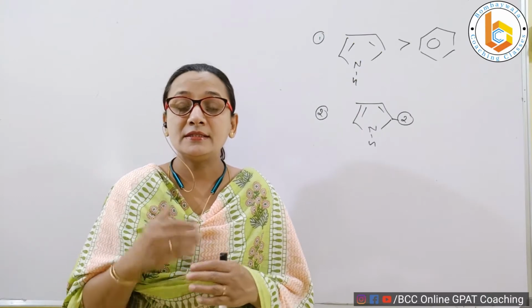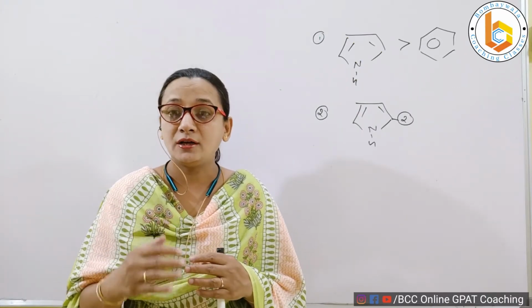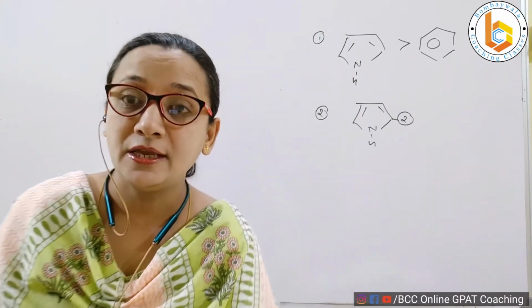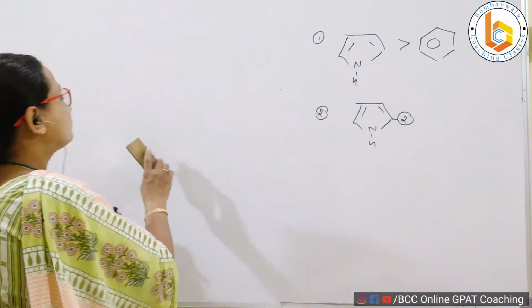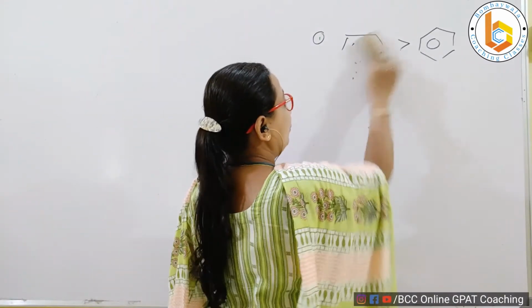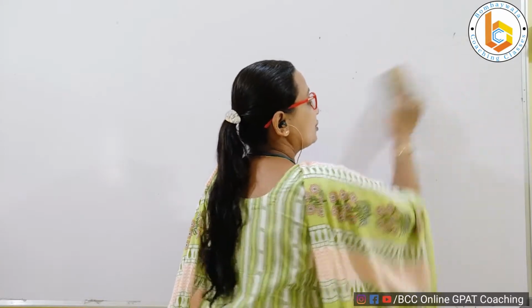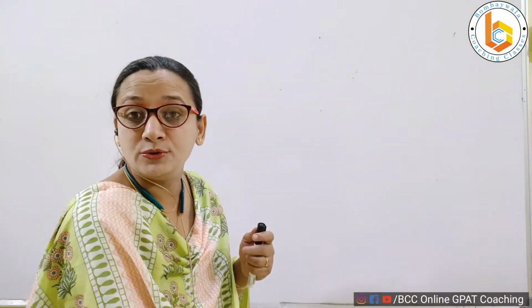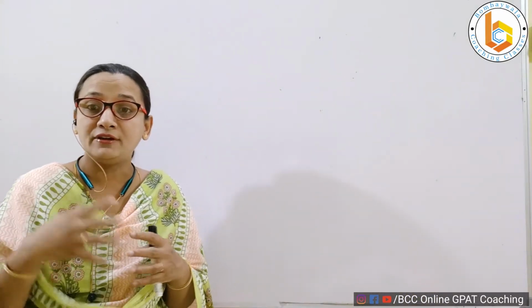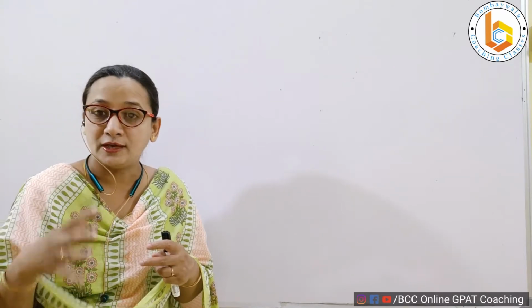Let us see how nitration occurs in pyrrole. My dear students, we already know that nitration occurs in benzene by use of strong reagents like nitric acid in the presence of sulfuric acid.